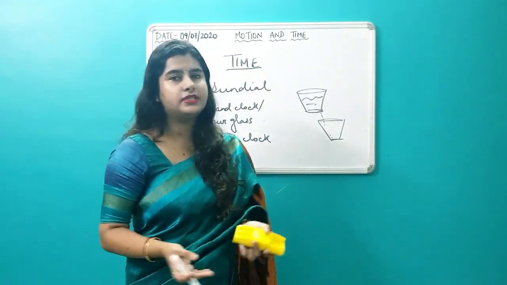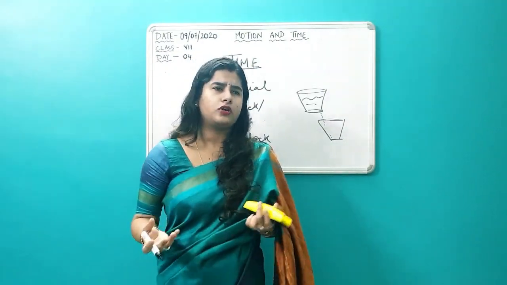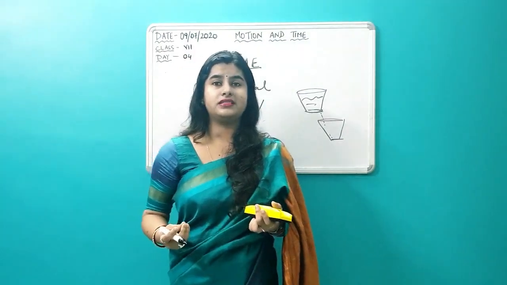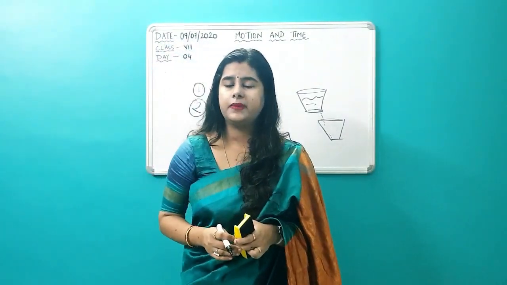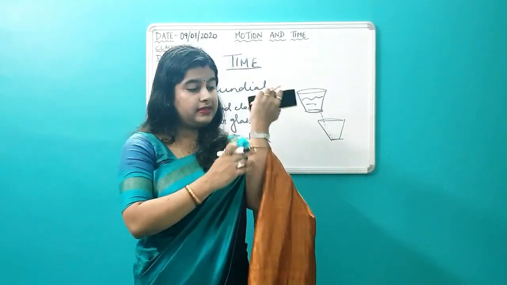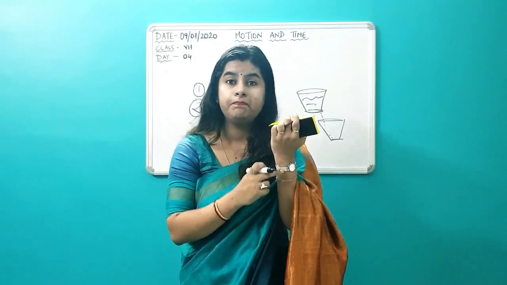Nowadays you hardly get to see these things, and with technology, watches and clocks have become so advanced that you don't have to go through all these olden systems to measure time. So what do you have nowadays? This wristwatch that I am wearing. It's so easy for me to see the time, isn't it?